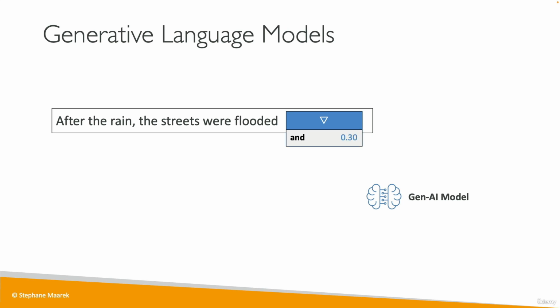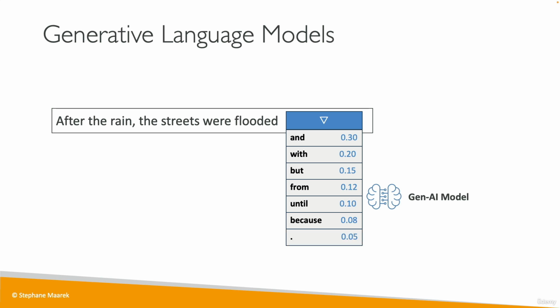So what is the next word? Well, it could be and, with, but, from, until, because, and even a dot. So after the rain, the streets were flooded, dot, and that's the end of the sentence. So all of these things, again, have associated probabilities, and then the next word is going to be selected based on these probabilities. So this is why when you ask the AI twice the same prompt, you may not get the same answer. It's because the sentence is determined thanks to statistical methods and not with deterministic methods.